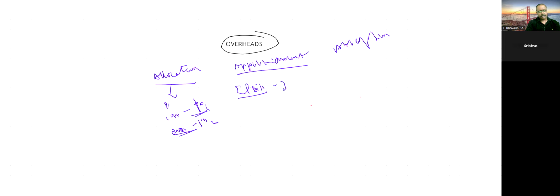Which department does this 3000 rupees relate to: production department 1, production department 2, service department 1 or service department 2? Is it possible to identify? No, it is not possible to identify.